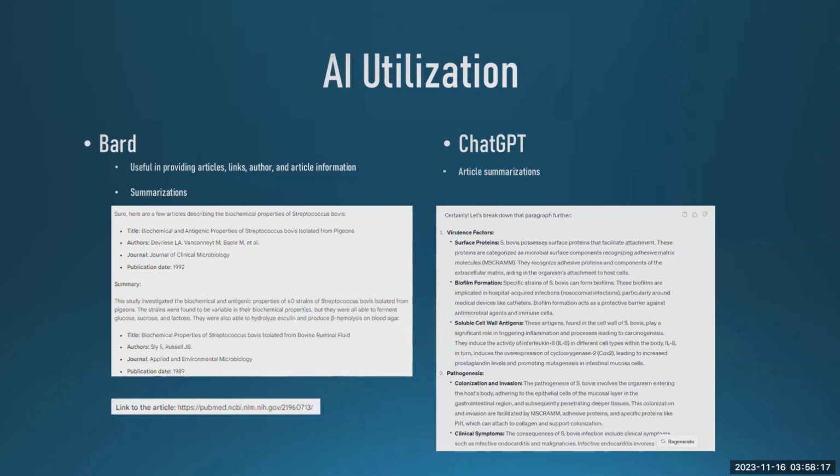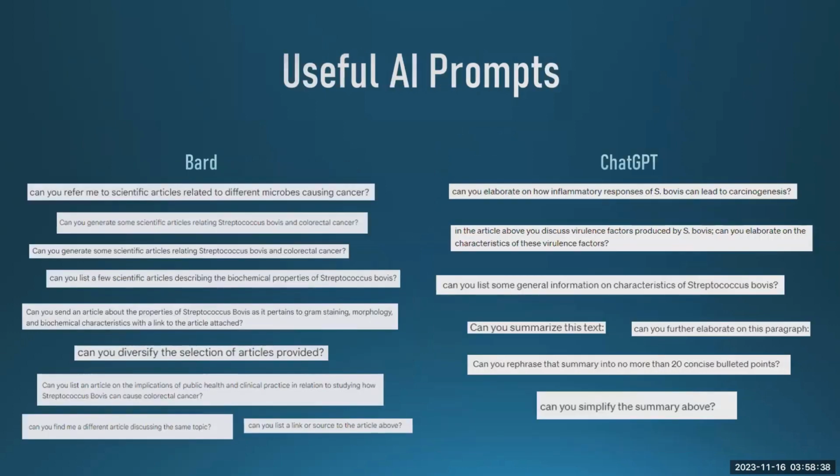Some of these helpful prompts. Here we have Bard, being very specific in what I was looking for in some of the scientific articles I was asking it to provide. Very useful. The more specific, the better. ChatGPT for summarizations. Just kind of talking to, honestly, both of these AIs like they were human. If they didn't understand you the first time, just being more specific and tailoring to what I thought they would be looking for. And I feel like that can be portrayed in a lot of these prompts. So yeah, overall, these are some of the prompts that I found really useful in my research.